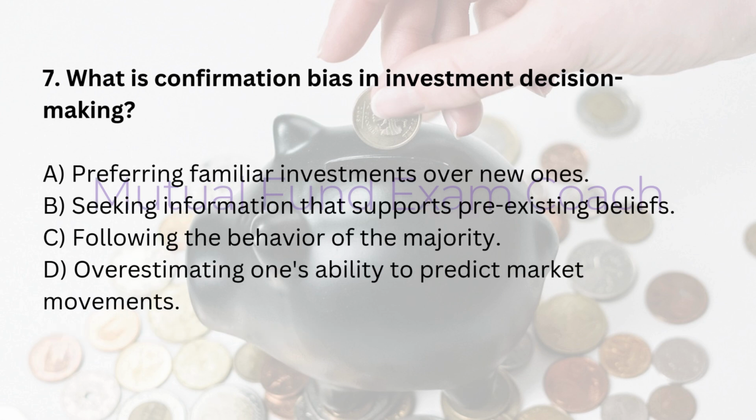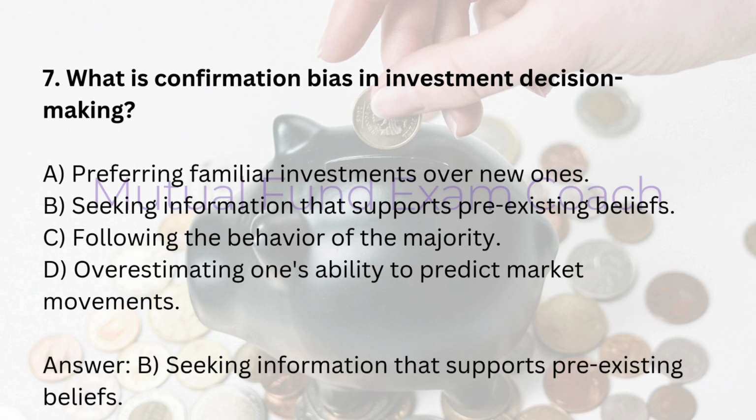7. What is confirmation bias in investment decision making? A. Preferring familiar investments over new ones. B. Seeking information that supports pre-existing beliefs. C. Following the behavior of the majority. D. Overestimating one's ability to predict market movements. Answer: B. Seeking information that supports pre-existing beliefs.